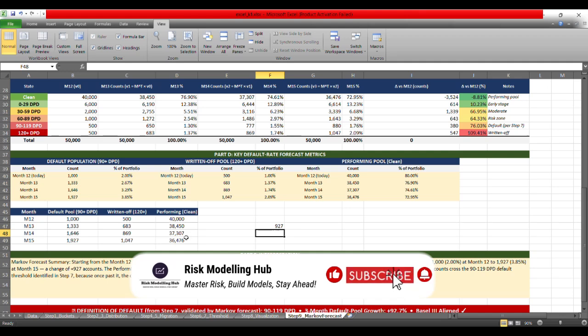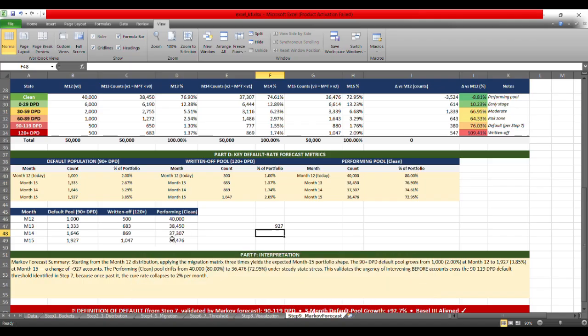And this validates the urgency of intervening before the accounts cross the 90 plus DPD, because you will see that the accounts are gradually declining once they cross this threshold, and that's what we are seeing from the forecasted metrics. And that's what tells us that the 90 plus is an appropriate definition to choose from the forecasted one, right?